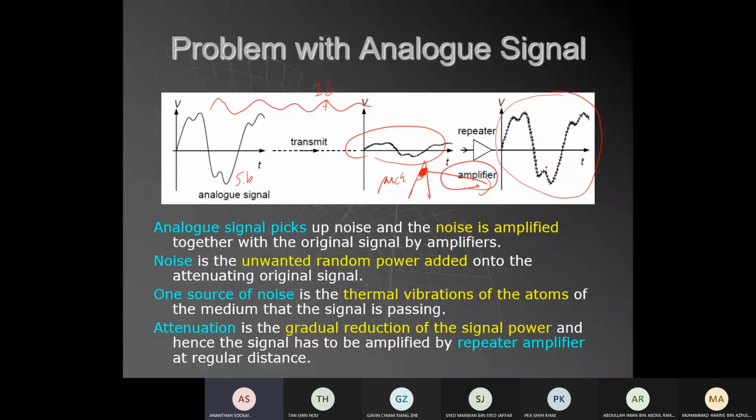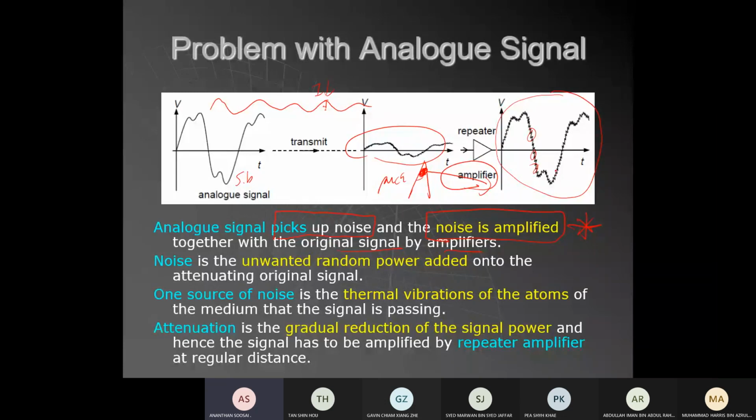The signal has been amplified, but not only the signal, the noise is also amplified. So the analog signal picks up noise. That's one big problem. The analog signal picks up noise, and the noise is amplified with the original signal during amplification. That is the biggest problem. The noise will be amplified together with the signal values. So if you do 10 towers, amplifying 10 times, the signal gets more noisy.